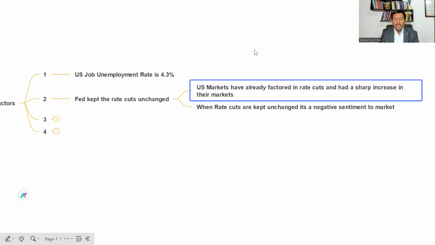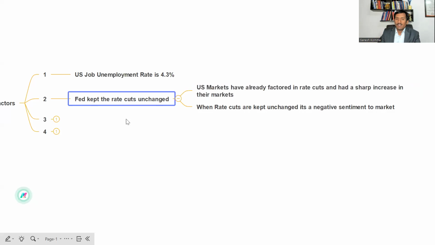It would be very wise if the Fed goes ahead with the interest rate cut. That will benefit the majority of the sectors, and Indian markets also will be a beneficiary of it. Now the Fed has to look at whether it needs to focus on growth or on the interest rate cut. It has to take a call on it. As the Fed rates were kept unchanged in the last meeting, that has given a negative sentiment for the overall market, right?